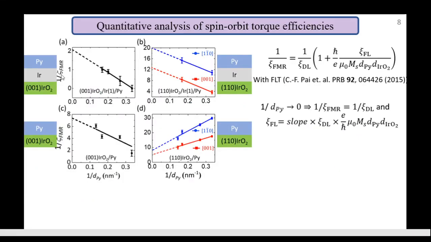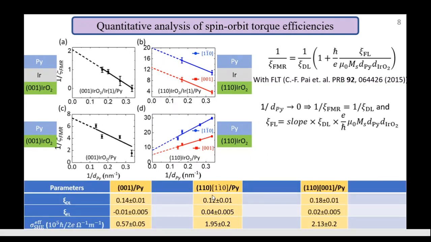The inverse of spin torque efficiency is plotted against the inverse of magnet thickness, which goes like a straight line. From this expression, it is evident that the inverse of the intercept will give us the damping-like torque efficiency, whereas from the slope we get the information about the field-like torque efficiency. Here we can compare the damping-like torque and field-like torque efficiencies for 001 and two different directions of 110 planes, which clearly shows the anisotropy in spin Hall conductivity and damping-like torque efficiencies.